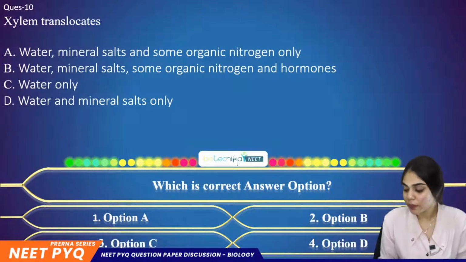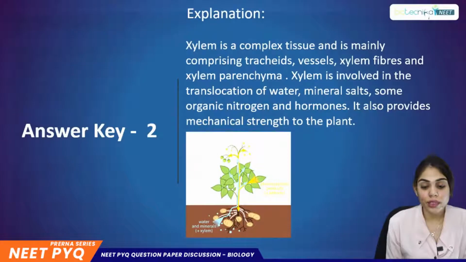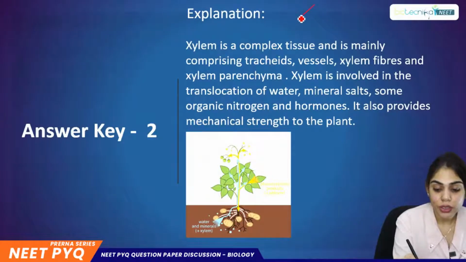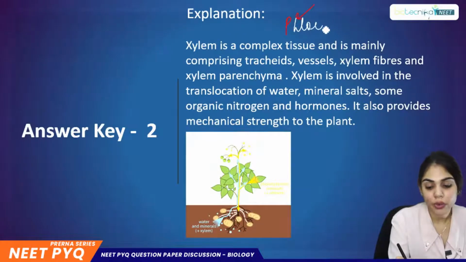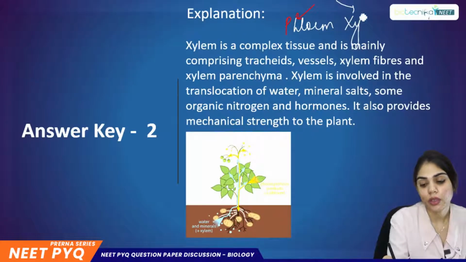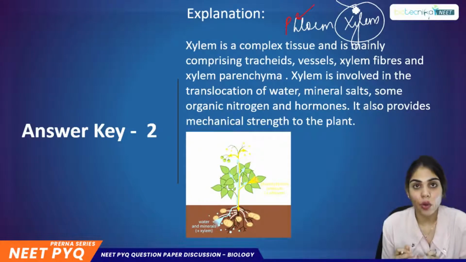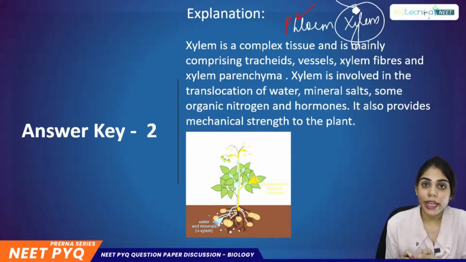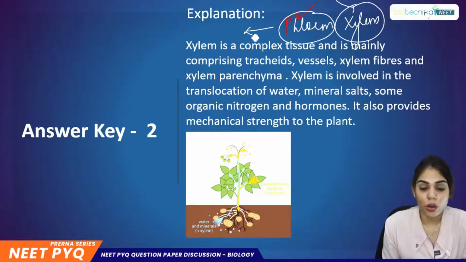You can also answer. Yes, what is the correct option for this xylem function? So we all know that there are two types of vascular tissues. They are phloem as well as xylem. We all know that xylem is responsible for the translocation of water, minerals, some organic ions, along with a minute amount of phytohormones. But what is phloem known for?